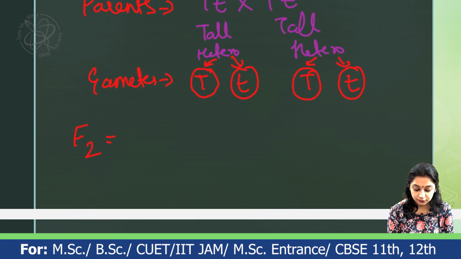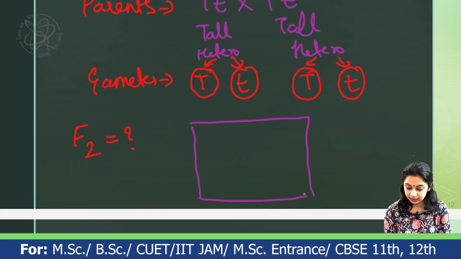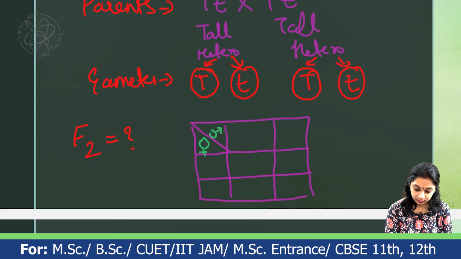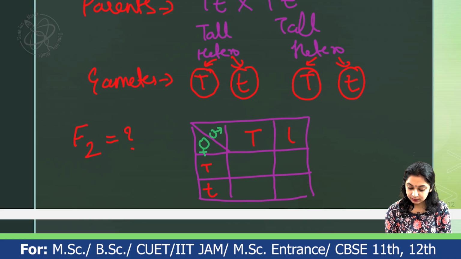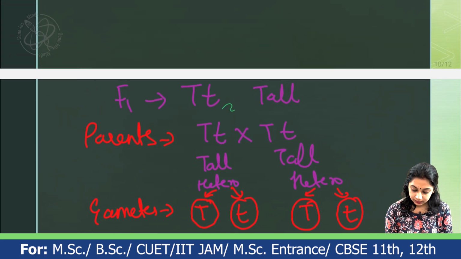Now, let us carry out the cross for the F2 generation. We will reduce the complexity by drawing a Punnett square. This checkerboard is known as a Punnett square. Here we mention the gametes, female and male: capital T, small t, capital T, small t. If you want, you can mention the symbols of the parents also.